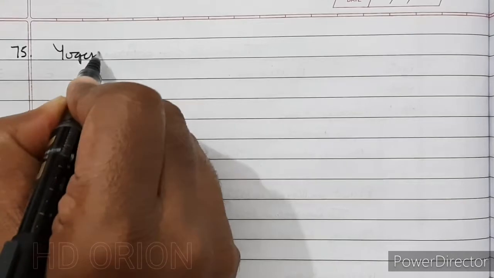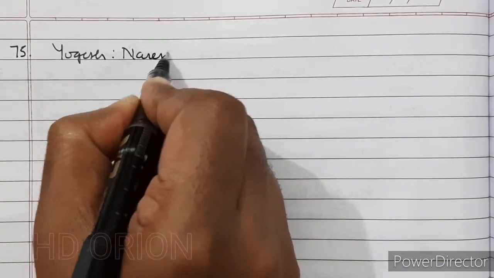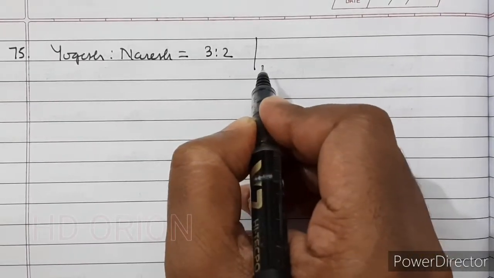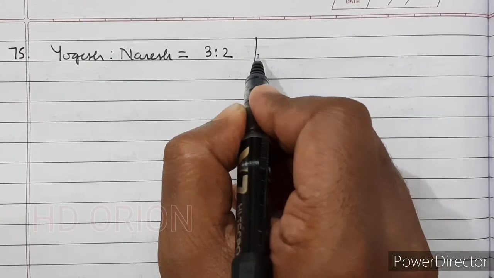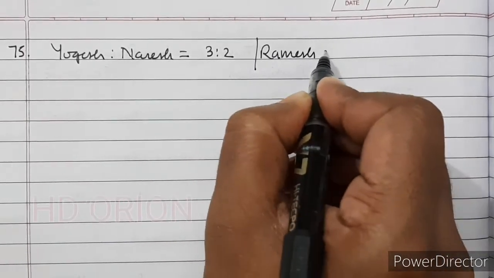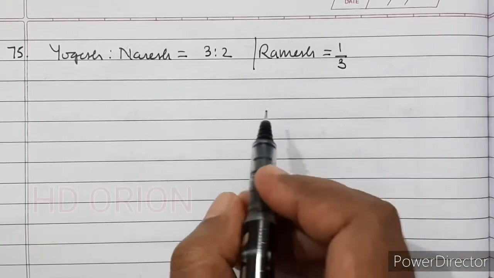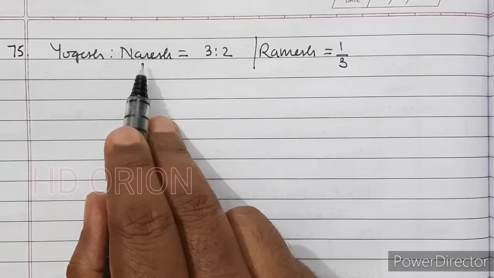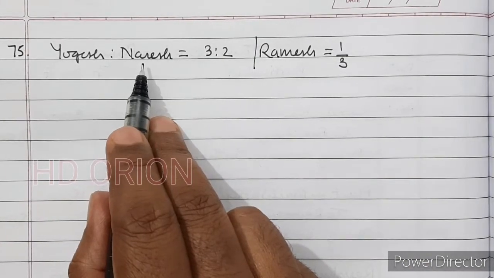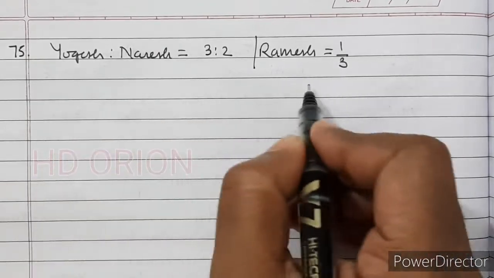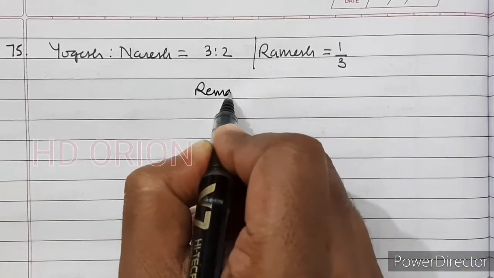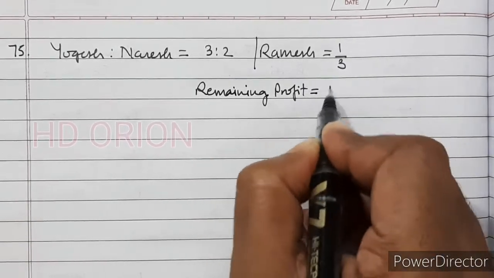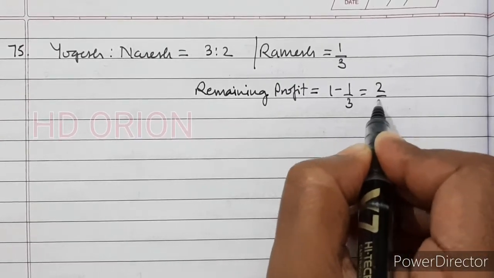Yogesh and Naresh is equal to 3:2 and new partner is coming who is Ramesh for a portion of 1/3, and it is said in the question that after accommodating Ramesh, Yogesh and Naresh will share profits equally. So remaining profit is how much? Remaining profit after giving 1/3 to Ramesh is equal to 2/3.